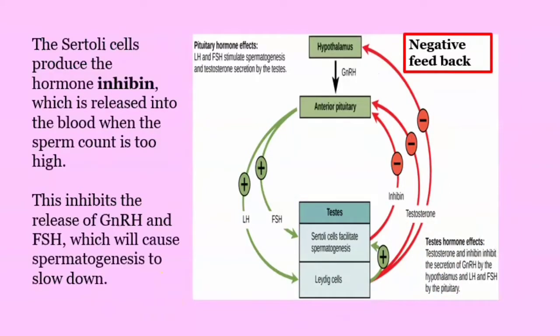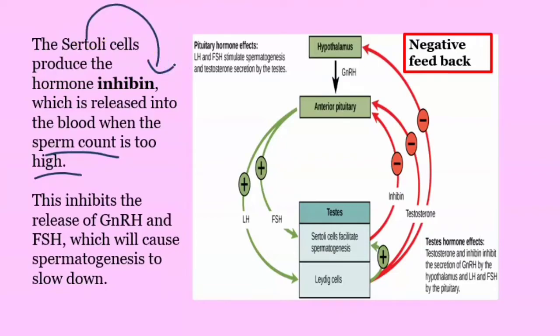Next we will see how inhibin controls the sperm production. As you already know, inhibin is produced by the Sertoli cell, whenever the sperm count is very high. Whenever our system has too much sperm production, the Sertoli cell starts producing a hormone called inhibin.